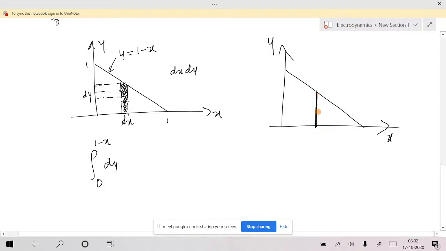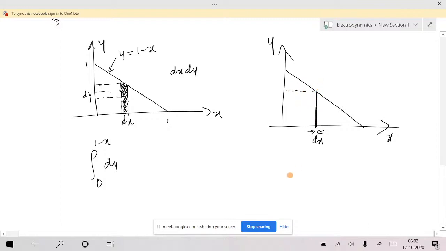How do you find its height? Again, of width dx, first find the height of this one. What is the height of this one? The height of this one is nothing but y, isn't it?